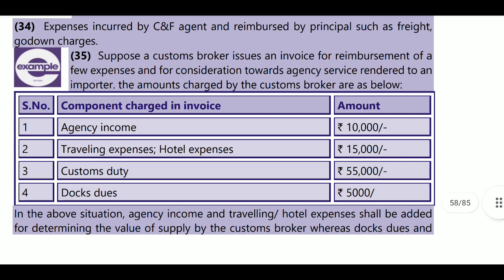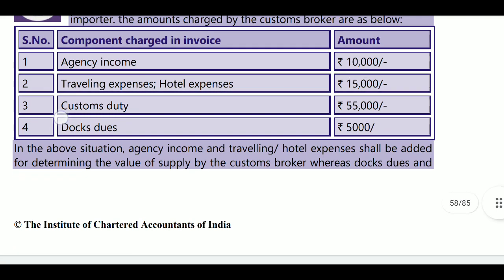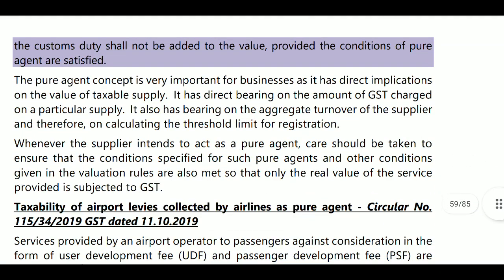Next, suppose a customs broker issues an invoice for reimbursement of a few expenses, along with consideration towards agency services rendered to an importer. Agency income 10,000, traveling expenses 15,000, customs duty 55,000, document dues 5,000. In the above situation, agency income and travel expenses should be added for determining the value of supply. That is, agency income and traveling expenses will be added, and to the extent of customs duty and dock duty, he is a pure agent. It will not be added to the value of supply. This is related to that.